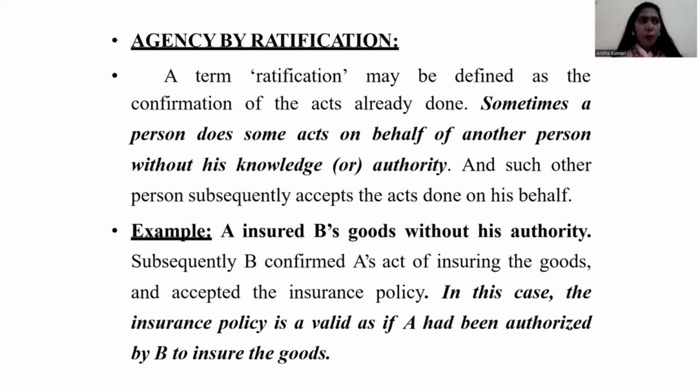I have a warehouse, and I appoint one person to safeguard my goods, but I didn't instruct him to insure my goods. Suddenly I go out of station. My agent forecasts that within 2 to 3 months some flood may come due to heavy rain. He tries to contact me, but I am not reachable at that moment. So he insures the goods without my knowledge.